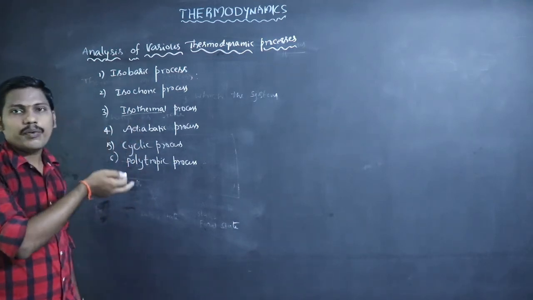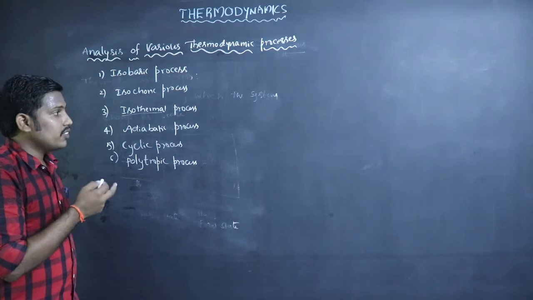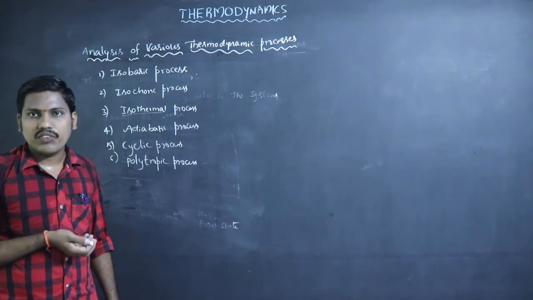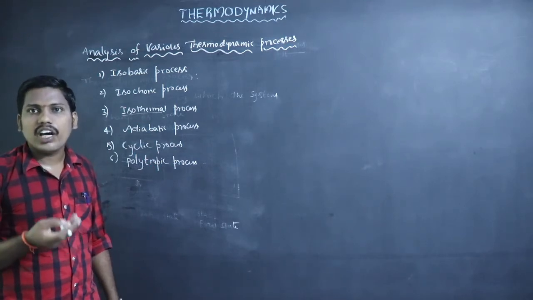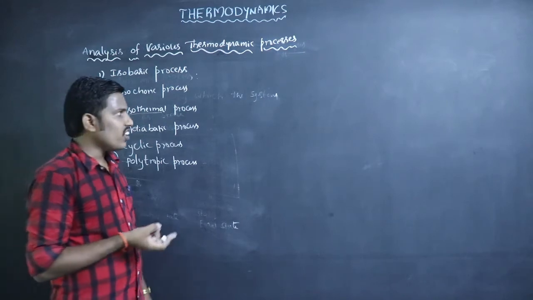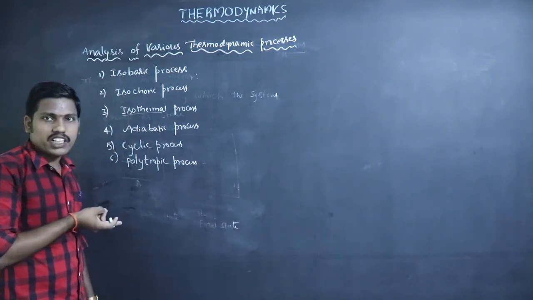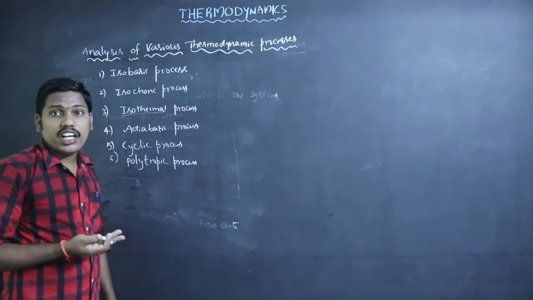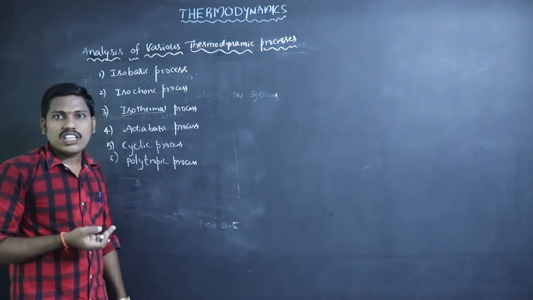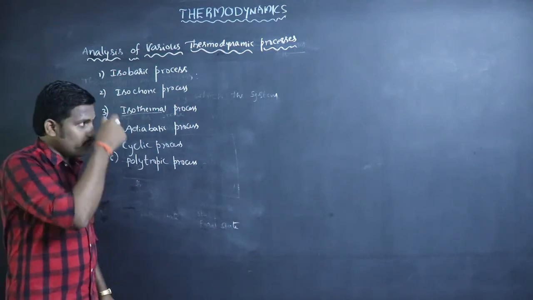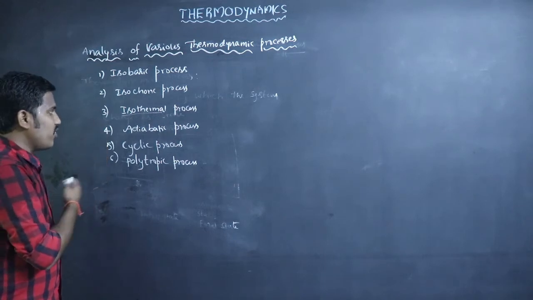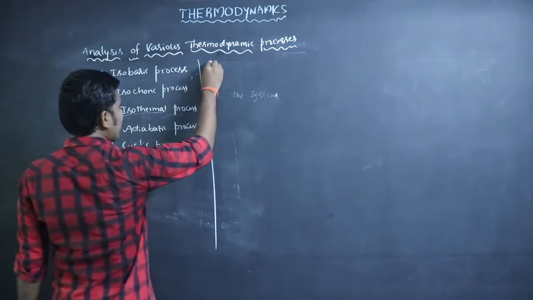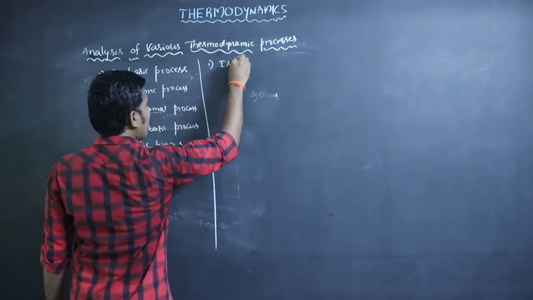That means which type of operation we do on the process and what are the thermodynamic quantities. Thermodynamic quantities are thermodynamic functions: internal energy or enthalpy or work. So what is the work done in that process, or what is the change in internal energy in this process, or what is the change in enthalpy in this process. We will briefly study this type of process. So first one is isobaric process.